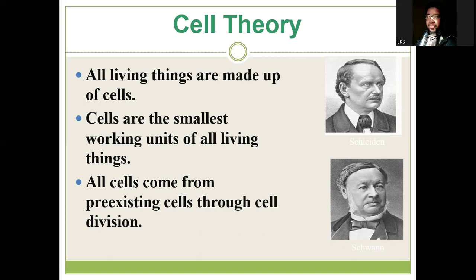Initially they were independent, and because they existed inside cells over a longer period, they became dependent. We have chloroplasts and mitochondria. Mitochondria and chloroplasts were initially considered to live on their own. That is why they are considered endosymbionts.